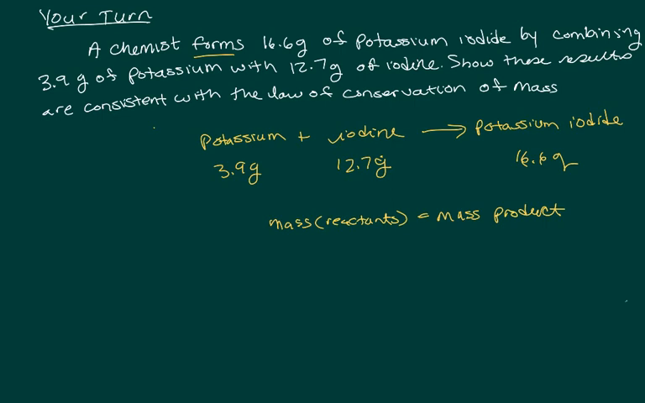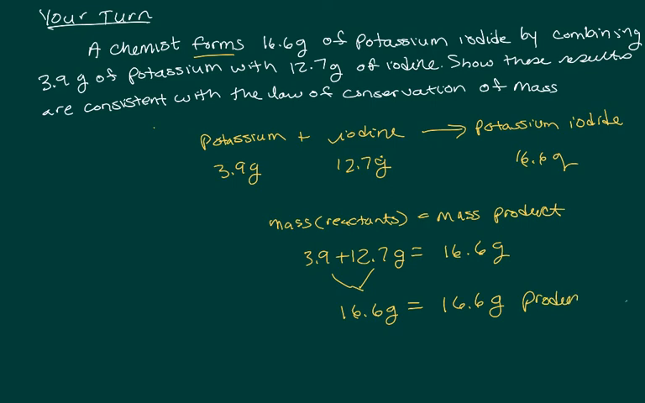It does not matter because they're combining. We just have to make sure that our mass is consistent. So when we say that 3.9 plus 12.7 grams is equal to 16.6 grams, is that correct? And we find yes. 16.6 grams of reactants form 16.6 grams of product. So this is consistent with the law of conservation of mass.